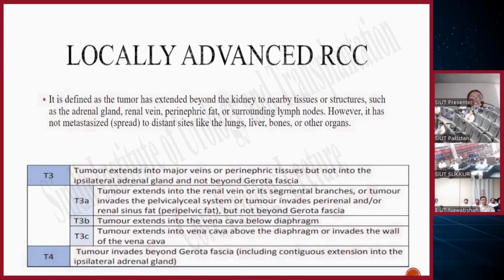T3A is the tumor extending into the renal vein or its segmental branch, or tumor invading the pelvicalyceal system, or invading the perirenal and/or renal sinus fat, but not going beyond the Gerota's. T3B is the tumor extending into the IVC below the diaphragm, and T3C is the tumor extending into the IVC above the diaphragm or invading the wall of IVC. While T4 is the tumor invading beyond the Gerota's fascia, including contiguous extension into the ipsilateral adrenal.